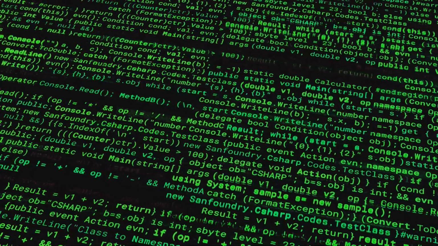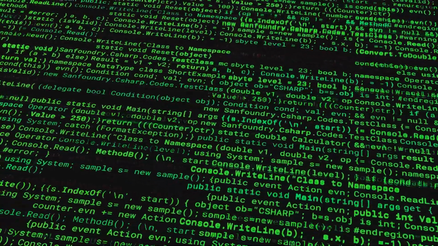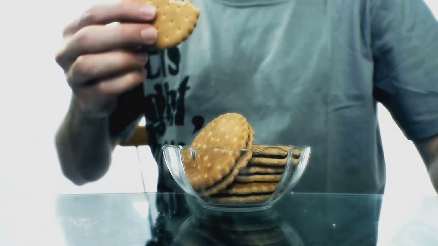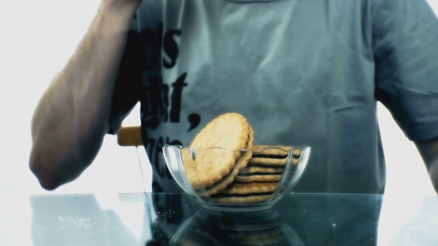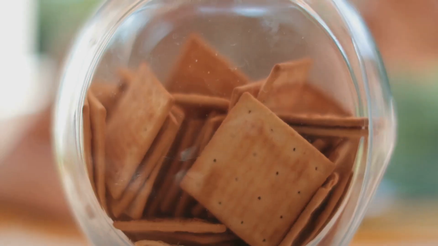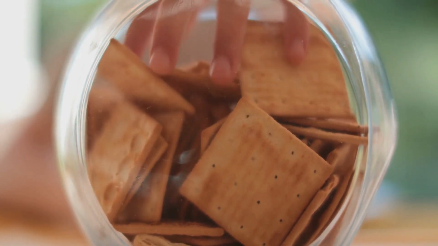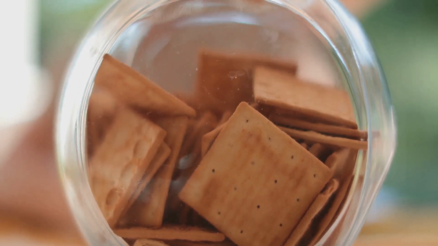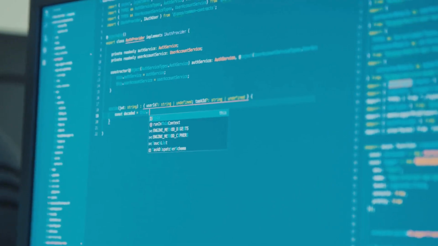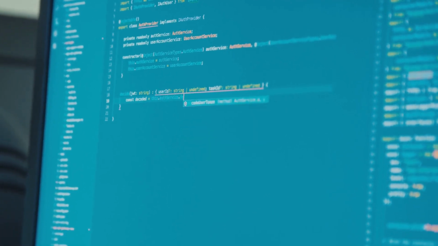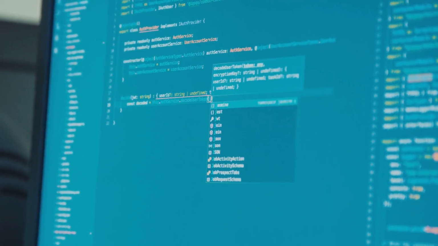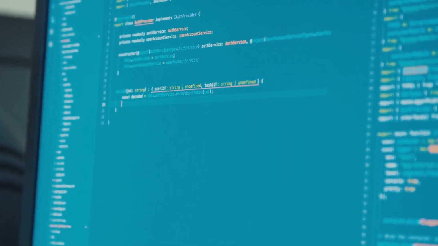While loops are a bit different. They are used when you want to repeat an action until a certain condition is met. They say, keep doing this until something else happens. This makes them very flexible for various scenarios. Imagine you're eating cookies from a jar. You keep eating until there are no more cookies left. A while loop would be like saying, keep eating cookies until the jar is empty. It's perfect for situations where the number of repetitions isn't known in advance. Loops are super useful for tasks like going through lists of data or repeating actions in a game. They make our code more efficient and our lives easier.